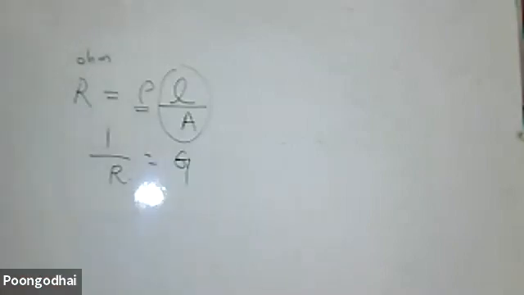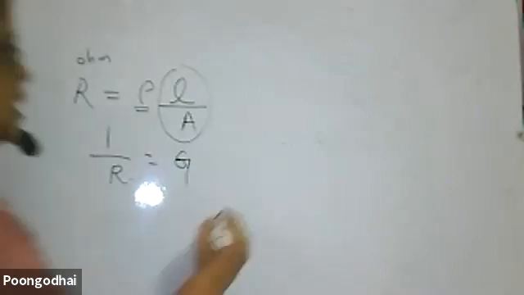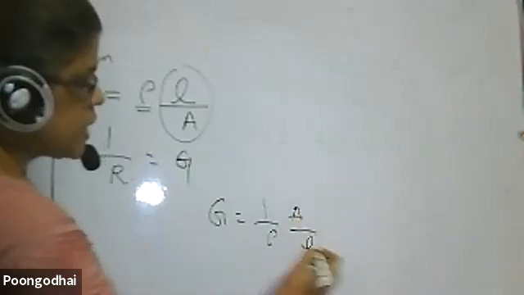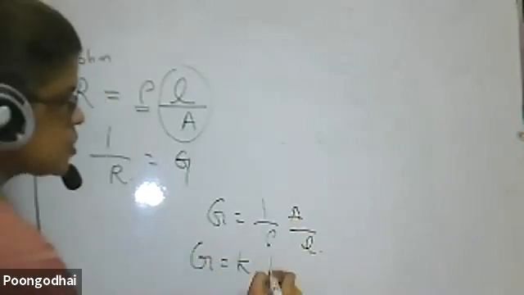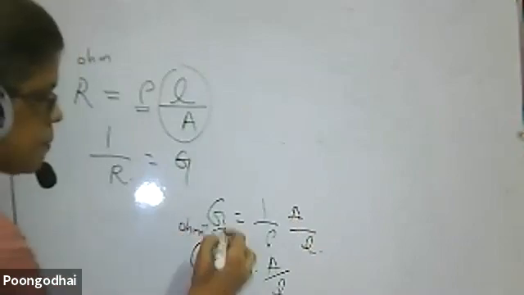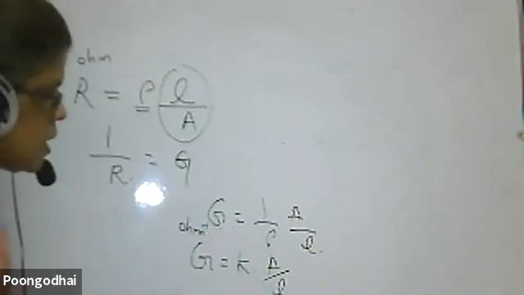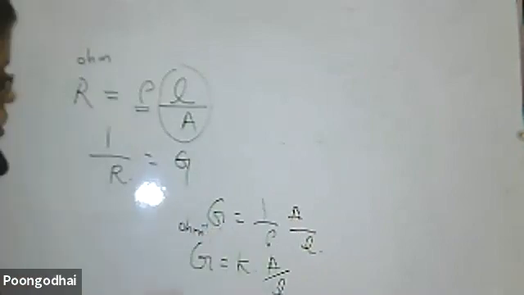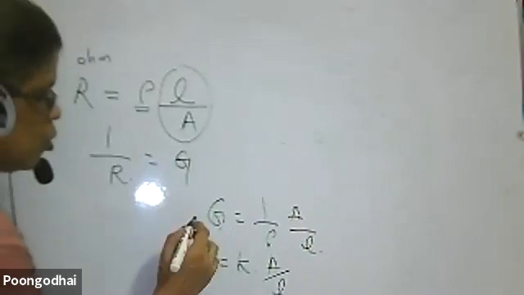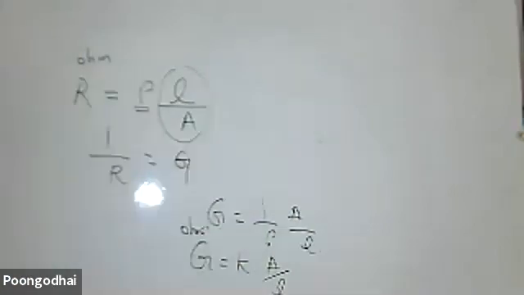Conductance is indicated by the letter G. Therefore, G is equal to 1 by rho into A by L, that is, G is equal to kappa into A by L. The unit, sorry, correction: for conductance, the unit is ohm power minus 1. Ohm power minus 1 is for conductance only I'm telling.